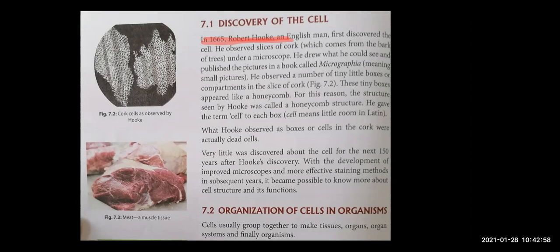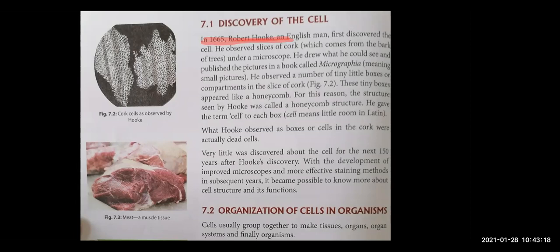Very, very important. Underline it and fix it in your mind. That cell was discovered by the scientist Robert Hooke in 1665, right?